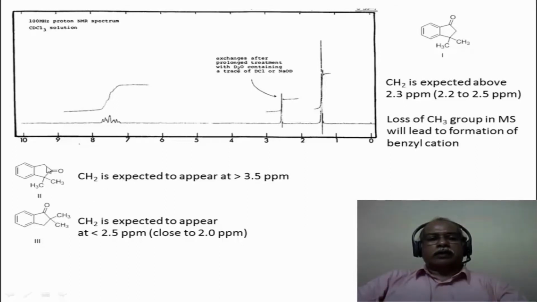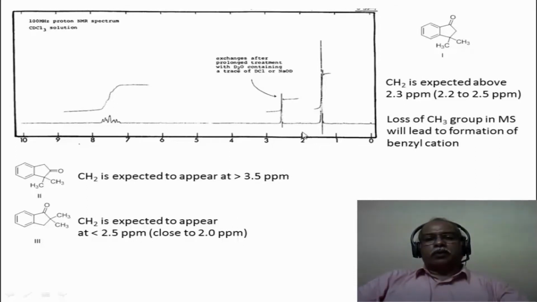This CH2 hydrogen is actually benzylic as well as acetyl kind of a CH2. So this will essentially come at more than 3.5 ppm. However, in the spectrum it comes around 2.7 ppm or so. So this structure can be ruled out based on the NMR spectrum also. And in this particular case, this CH2 is expected to come around less than 2 ppm.